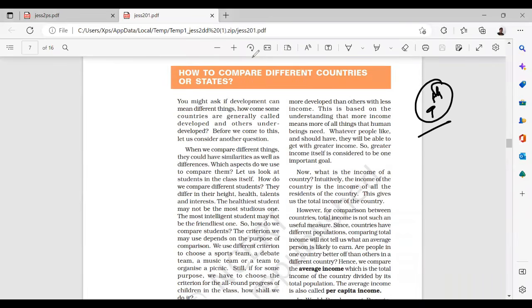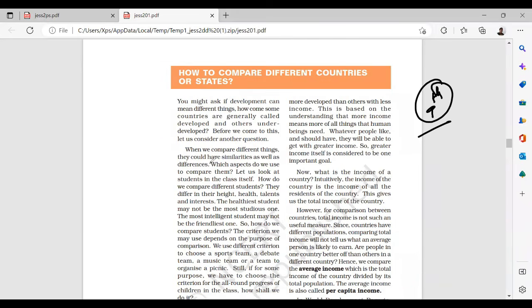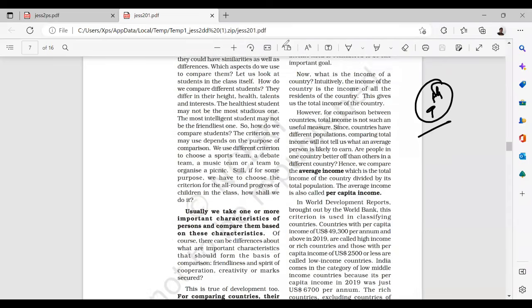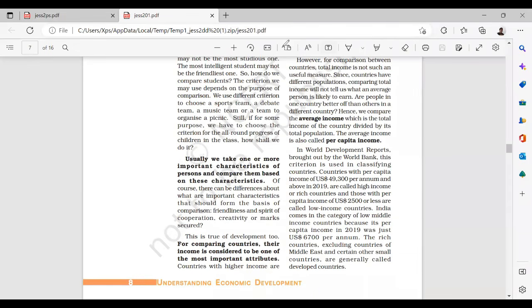How to compare different states or countries? Okay, when we compare different things, they could have similarities as well as differences. What aspects do we use to compare them? Let us look at the students in the class itself. How do we compare them? Based on rank and so on. So comparison is there. When you compare, then only you will come to know the growth.